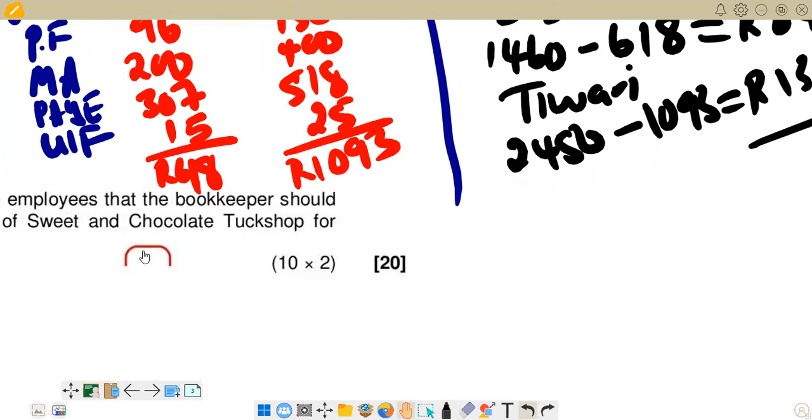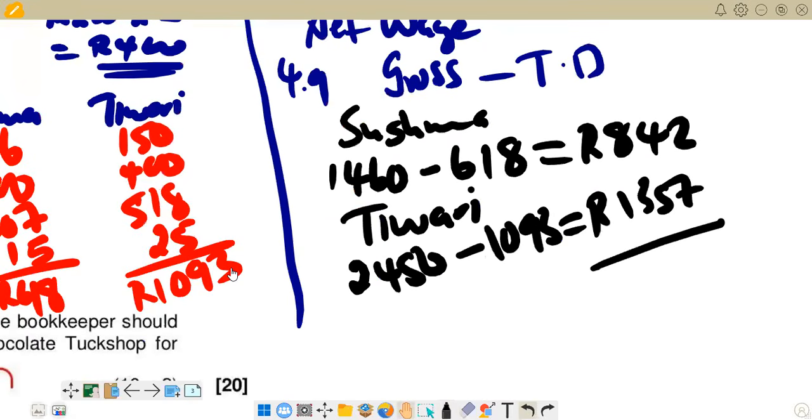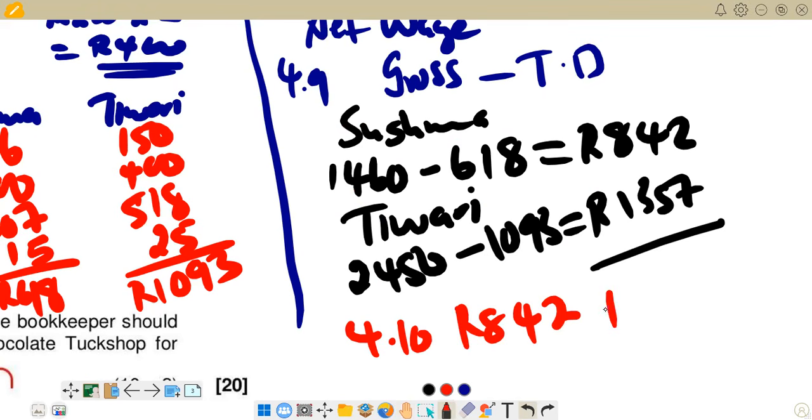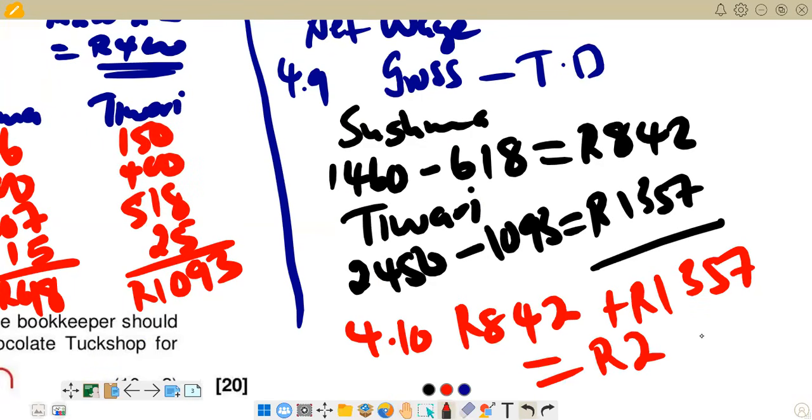Remember the figures that we got for net wage: 842. Then we add the other one, which is 1,357. If you add the two, we get 2,199.